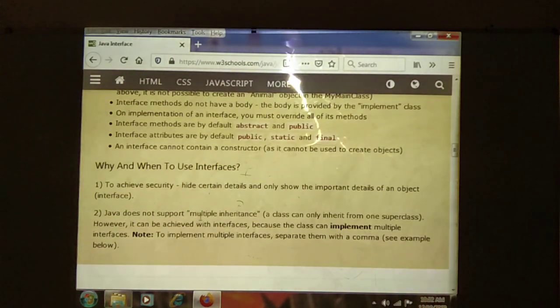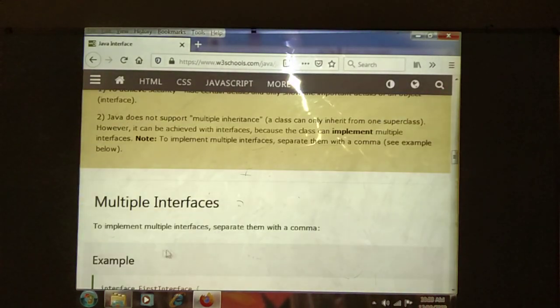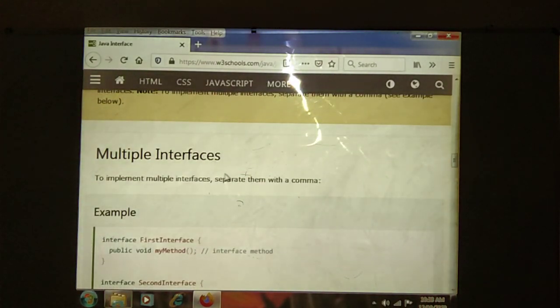Java does not support multiple inheritance. Instead of that, we use interfaces. It can be achieved with interfaces, because a class can implement multiple interfaces. To implement multiple interfaces, how to write? First interface name, second interface name, separated by a comma. In the below example we can see multiple interfaces.